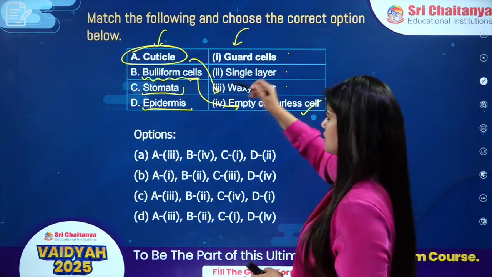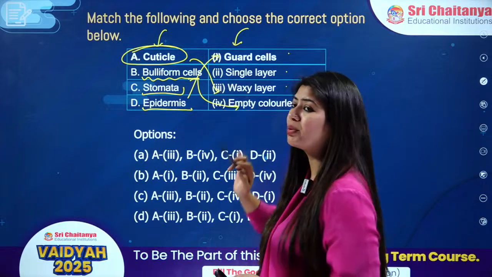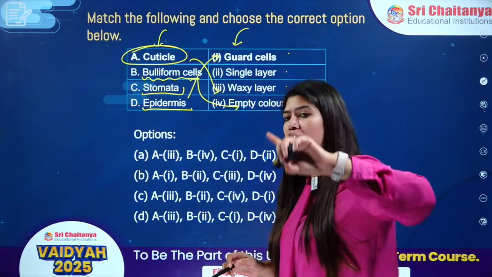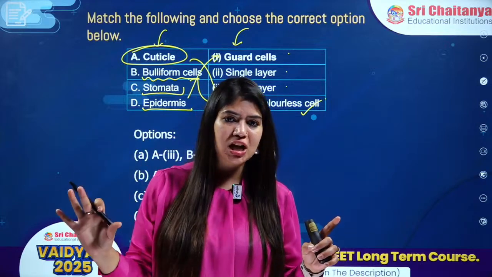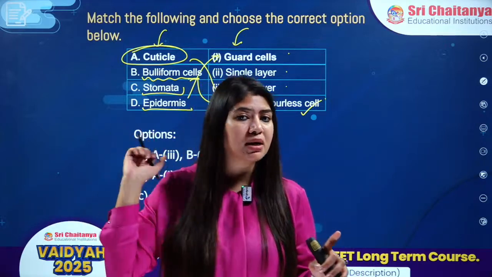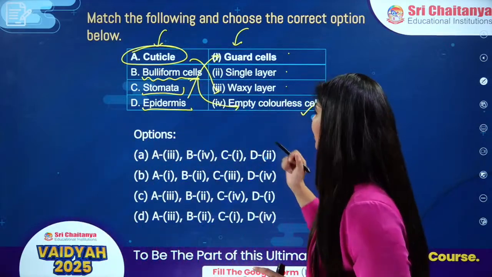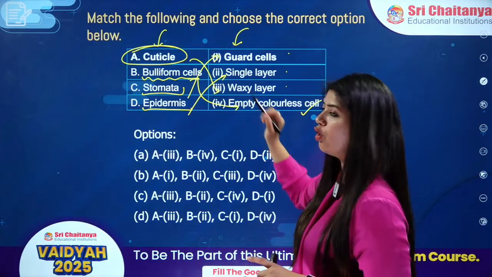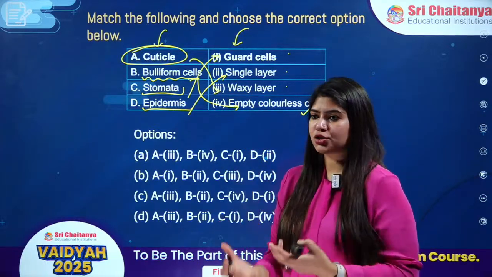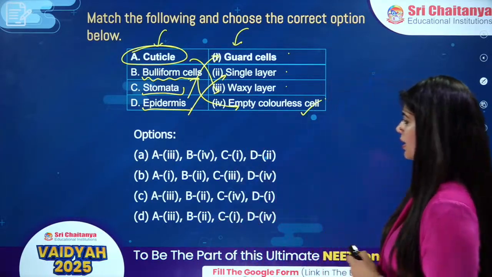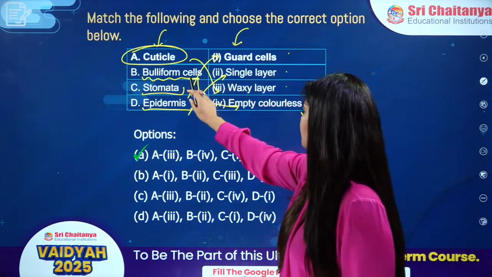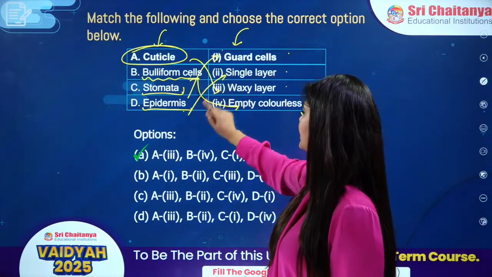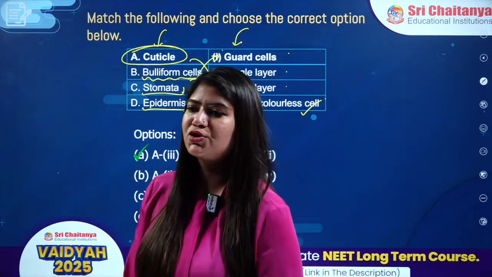Then stomata. In stomata, we do have presence of guard cells. The shape of guard cells varies. In case of dicot, we have bean shape. In case of monocot, we have dumbbell shape, okay? Then we have epidermis, which is a single layer providing protection to my plant, okay? Let's just match them. A is 3, B is 4, C is 1, and D is 2. Answer is option number 1.